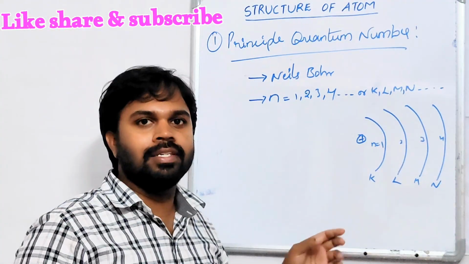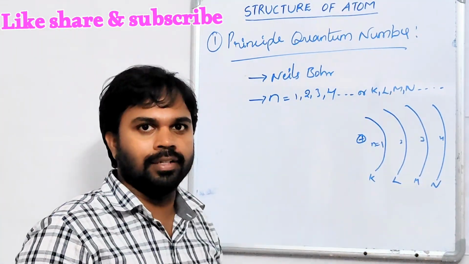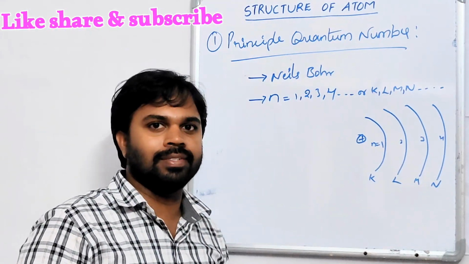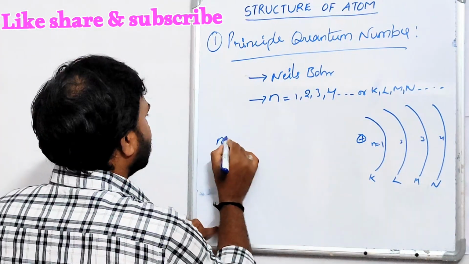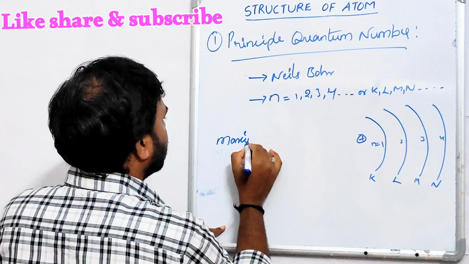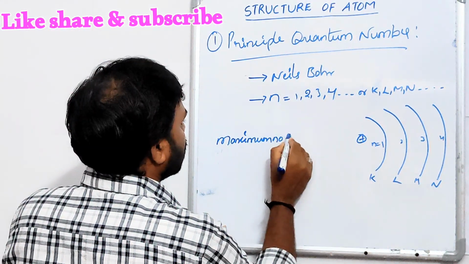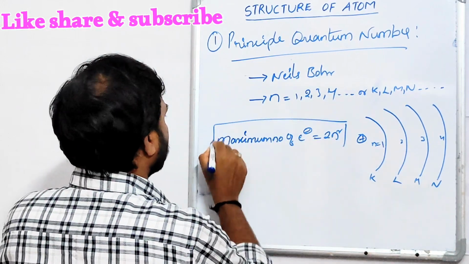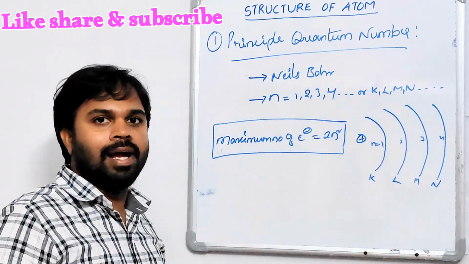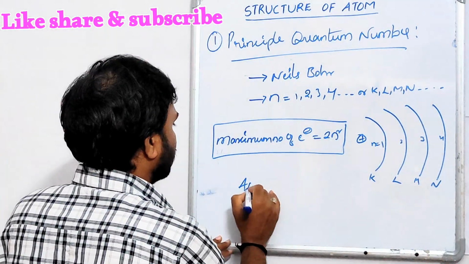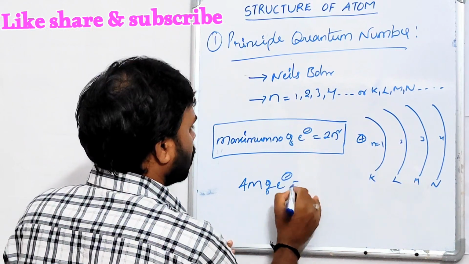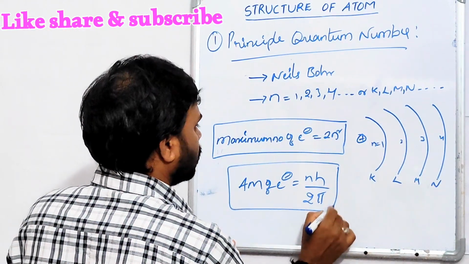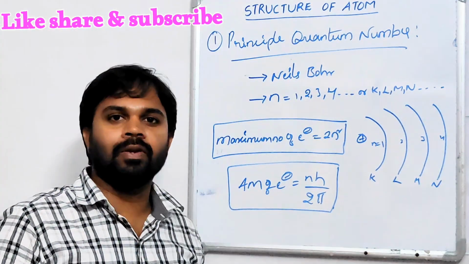It describes the size and energy of the orbit or shell. As the n value increases, the size and energy of the shell increase. The maximum number of electrons present in an orbit is equal to 2n square. And the angular momentum of the electron is equal to nh by 2 pi. This is the principal quantum number.